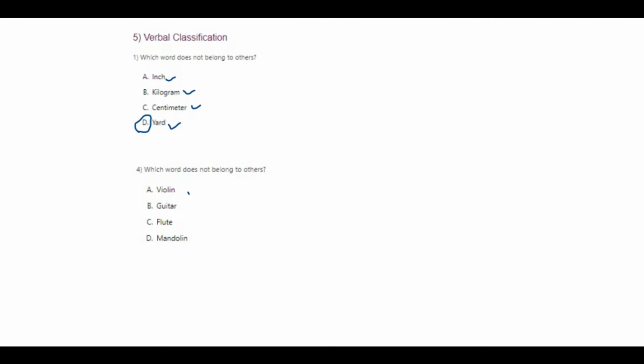Which word does not belong to the others? Violin. We know violin has strings. Guitar has strings. Mandolin also has strings. It looks something like this. And I'm drawing it in a very rough way. I'll tell you, it definitely has strings. Your flute does not have strings.